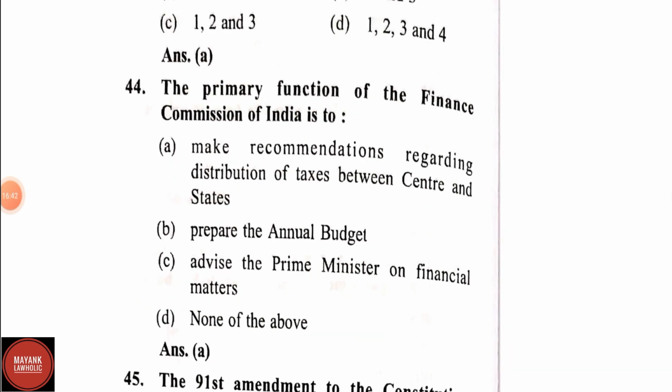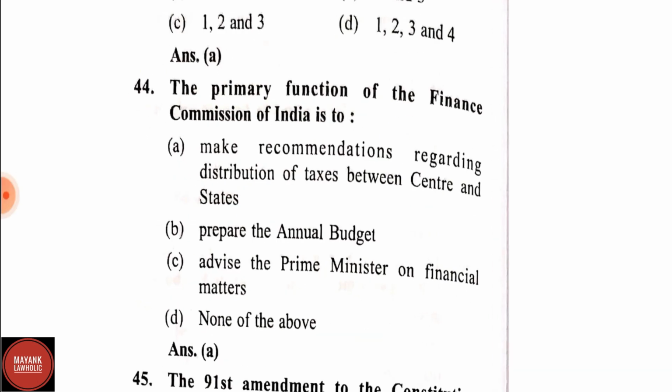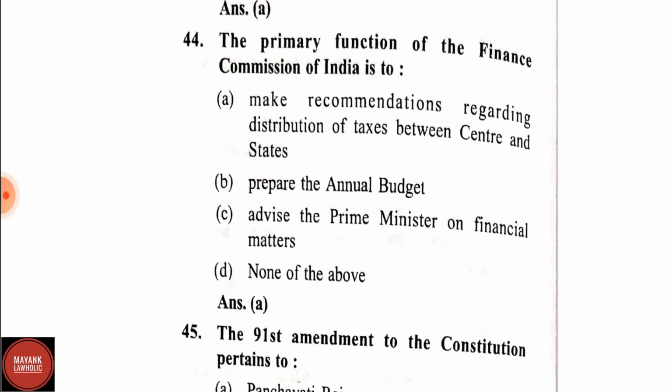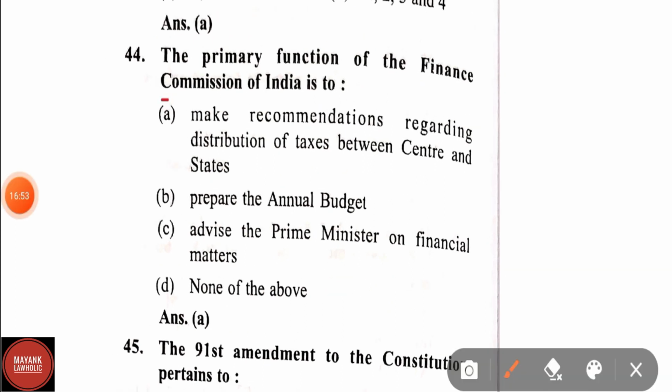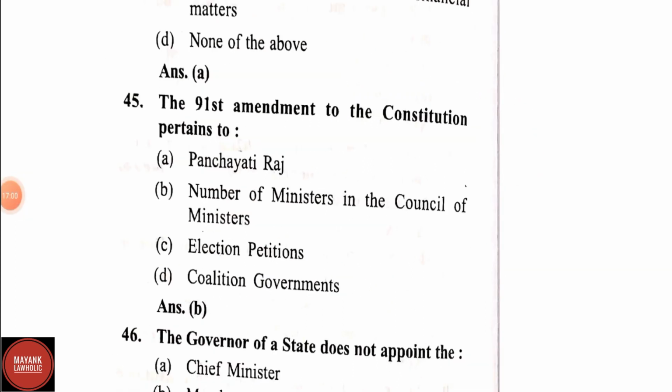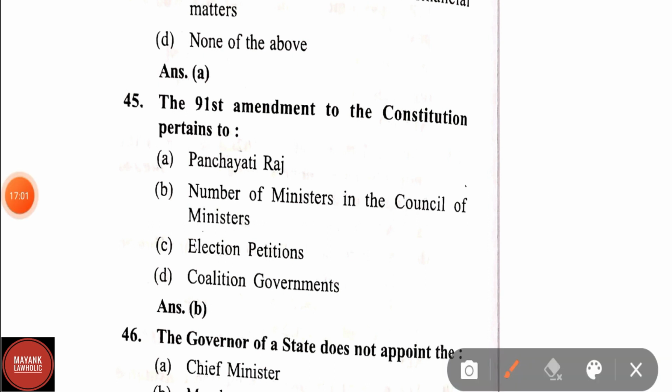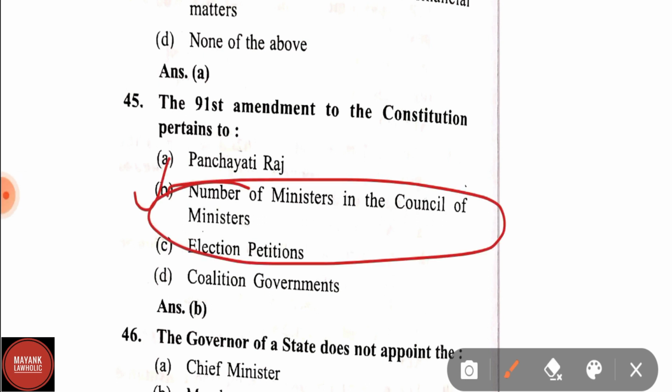The primary function of the Finance Commission of India, we have already discussed this, but again, the primary function of the Finance Commission is to make recommendations regarding distribution of taxes between center and states. Question number 45. The 91st Amendment to the Constitution pertains to Panchayati Raj, number of ministers in the Council of Ministers, election petitions, coalition government. Correct answer is number of ministers in the Council of Ministers.